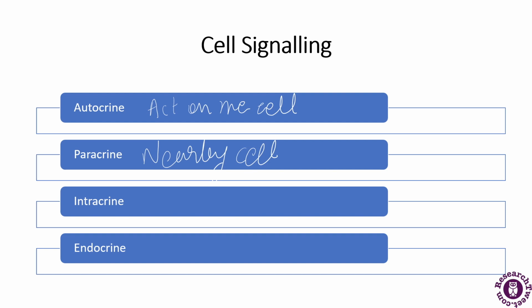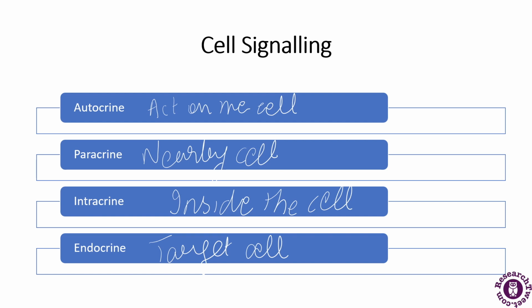Intracrine hormones are produced in the cell and act intracellularly, which means they act inside the cell. Now, endocrine hormones act on the target cells once they are released from the respective glands into the bloodstream. So what they will do is act on the target cell. So this was about cell signaling.